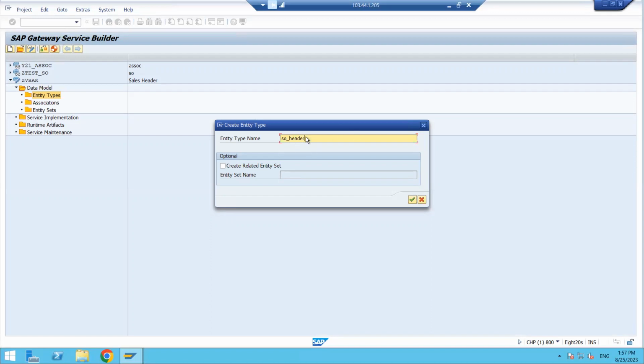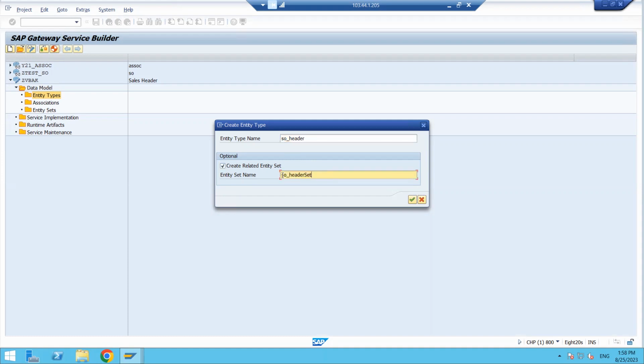Now here one checkbox is there, create related entity set. It is asking, do you want to create the entity set on top of this entity, like an internal table on top of a work area? Yes, I want to create one more entity set.